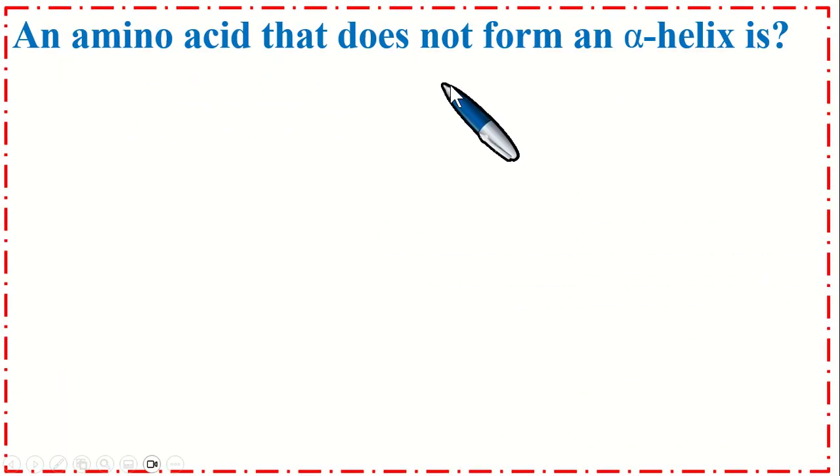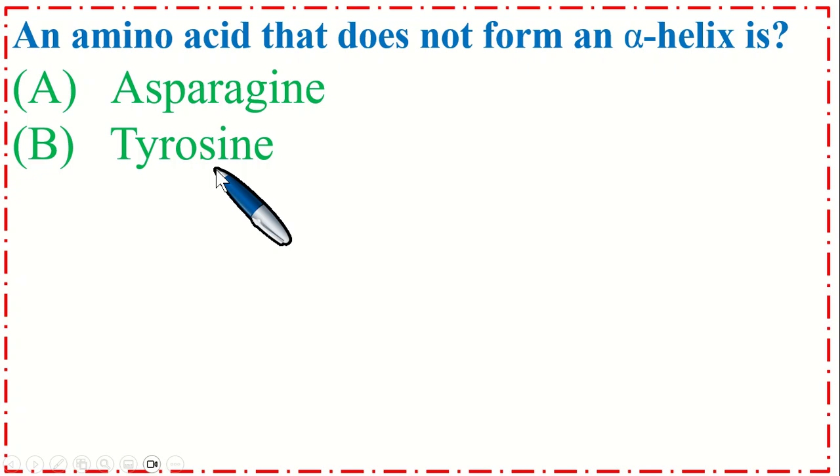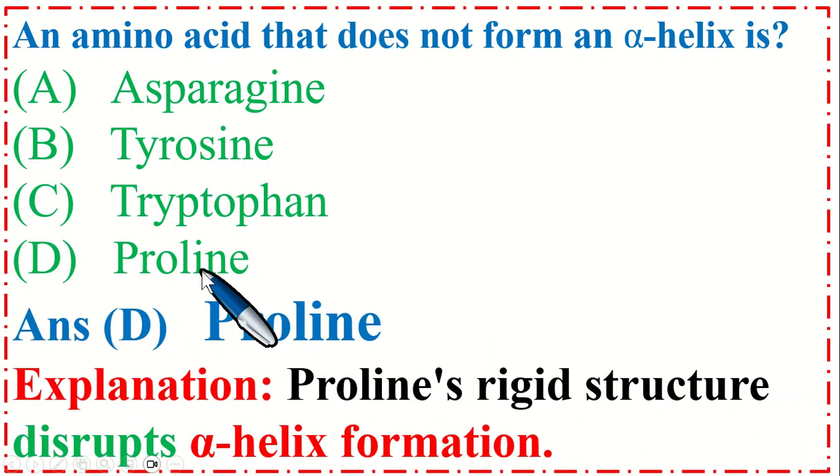An amino acid that does not form an alpha helix is option A asparagine, B tyrosine, C tryptophan, and option D proline. So the correct option is D proline. Proline's rigid structure disrupts alpha helix formation.